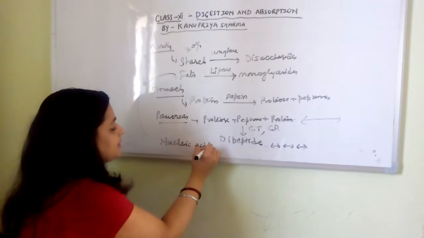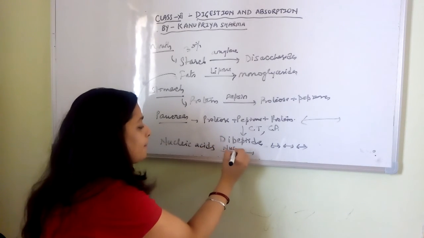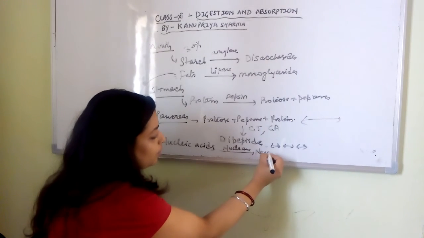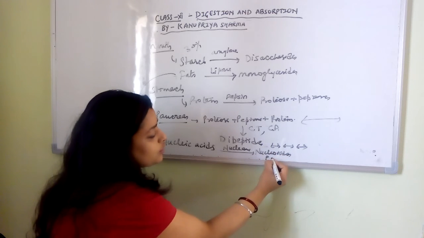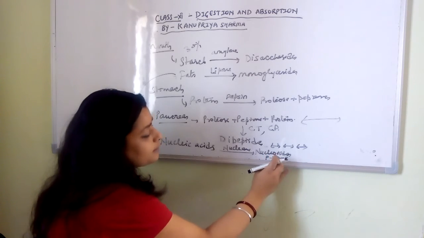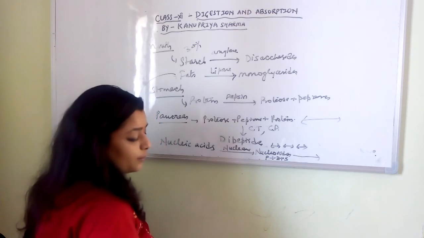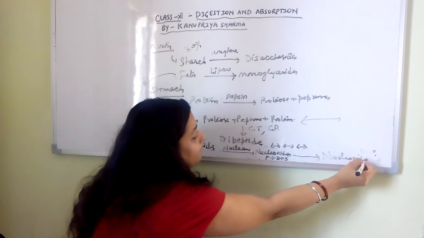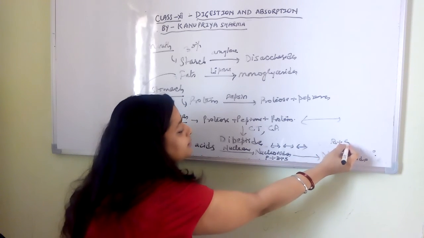So these nucleic acids, in the form of DNA or RNA, get worked upon by nuclease and get converted first into nucleotides, that is phosphate plus sugar plus nitrogen base, and then get worked upon further to convert into nucleoside, which is nitrogen base plus sugar.